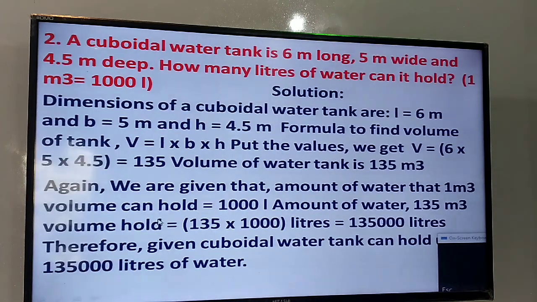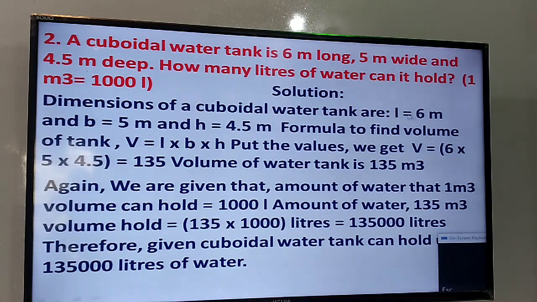Now let us take the second problem. A cuboidal water tank 6 meter long, 5 meter wide, 4.5 meter deep. How many liters of water can it hold? It is given that 1 cubic meter is equivalent to 1000 liter. This means we have to find the capacity or volume of the tank as per the dimensions.